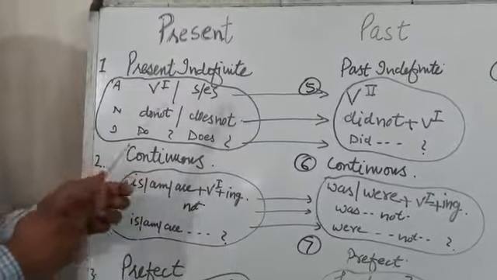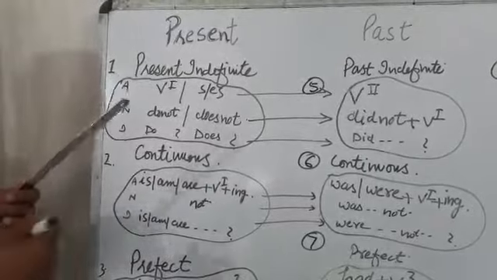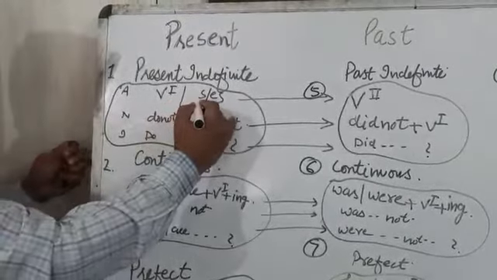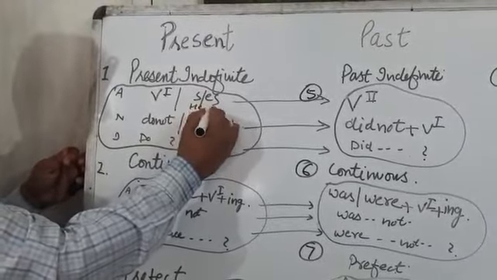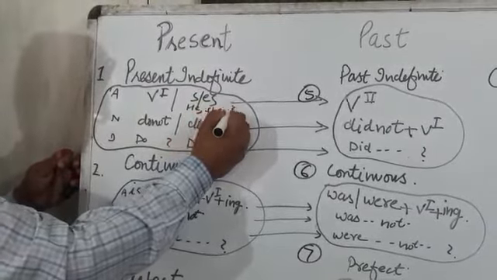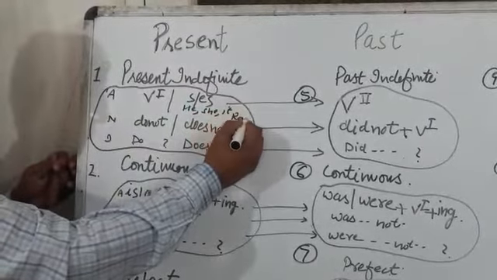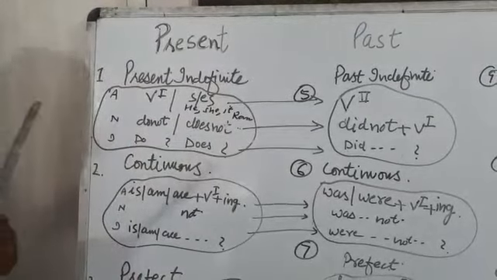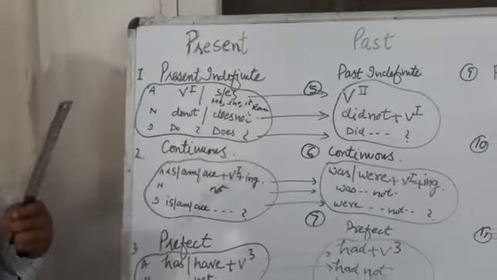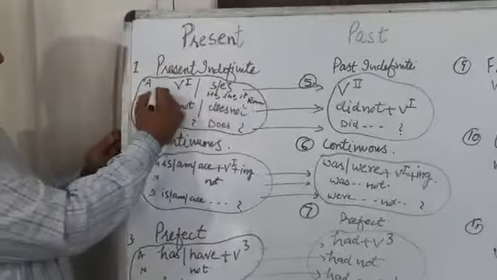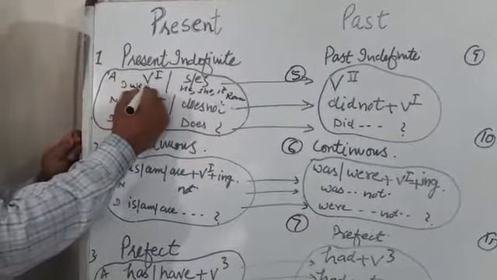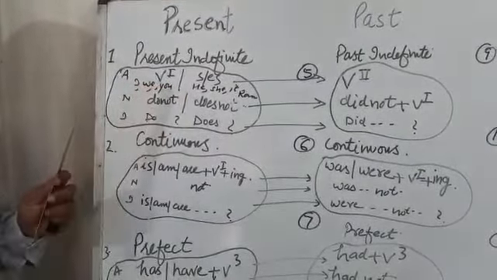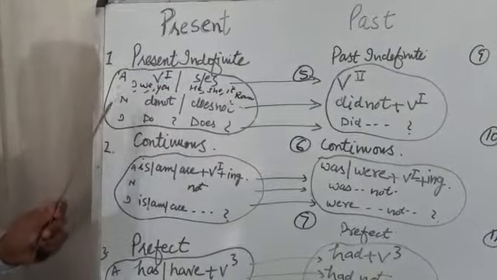But I must tell you that we use S or ES only when he, she, it or any singular name is there. Otherwise not. Example, I will be giving in details later on. With I, we, you, we need not use S or ES.